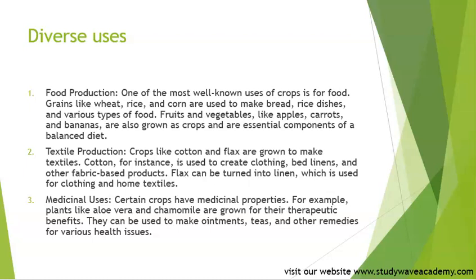Flax can be turned into linen, which is used for clothing and home textiles. So crops are used for food production and also textile production. They have diverse uses.